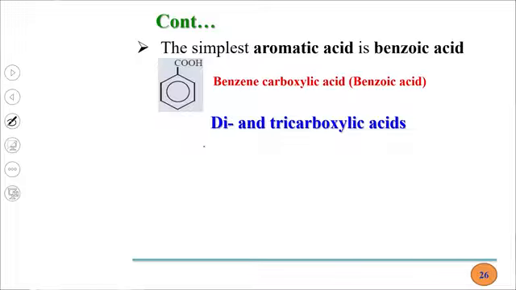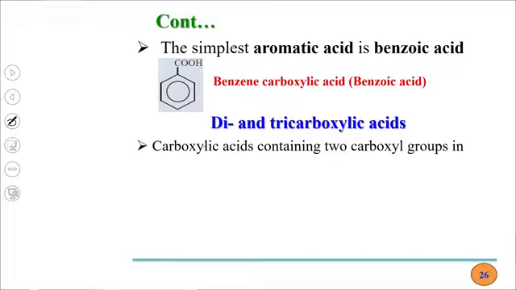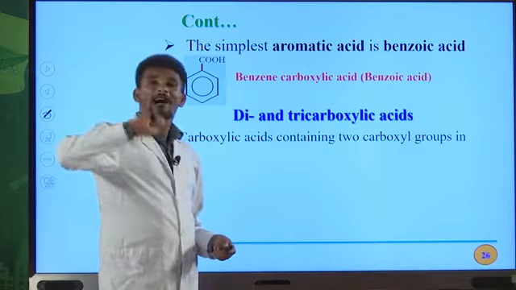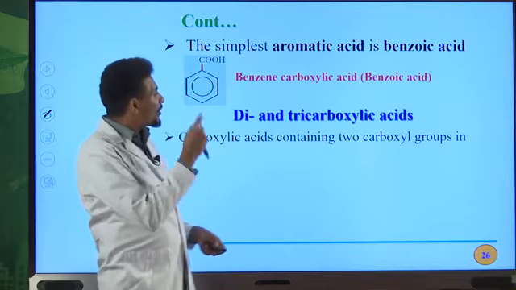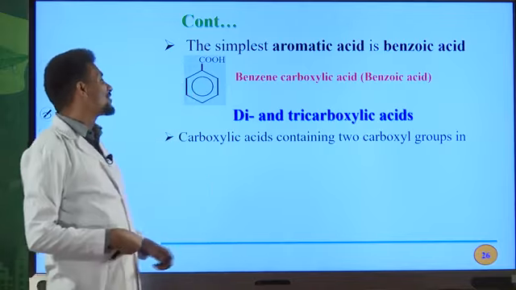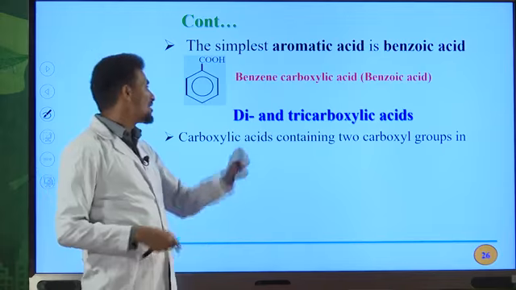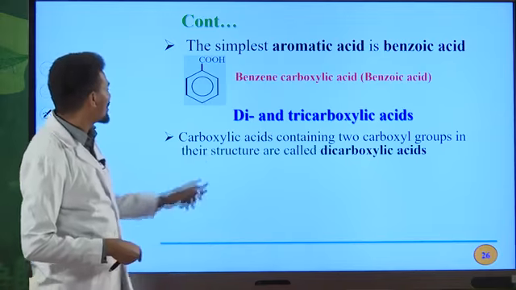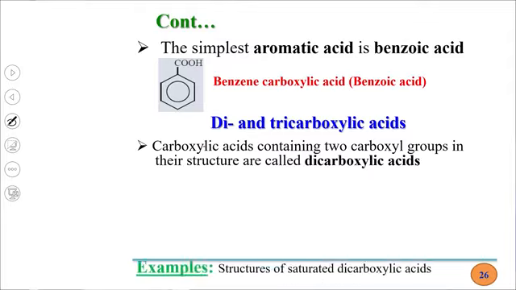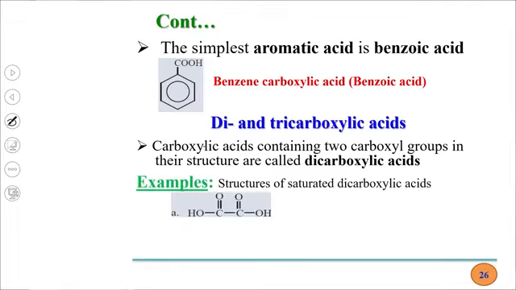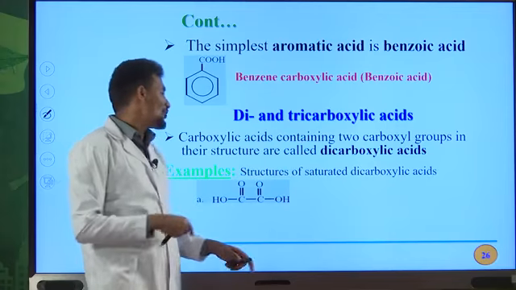Di- and tricarboxylic acids. Carboxylic acids that contain 2 COOH groups in their molecule can be named dicarboxylic acids. If you have 3 COOH groups, 3 carboxyl groups in the molecule of this type of organic compound, then that carboxylic acid is simply known as a tricarboxylic acid. 2 carboxyl groups, dicarboxylic acid, and 3 carboxyl groups, tricarboxylic acid.